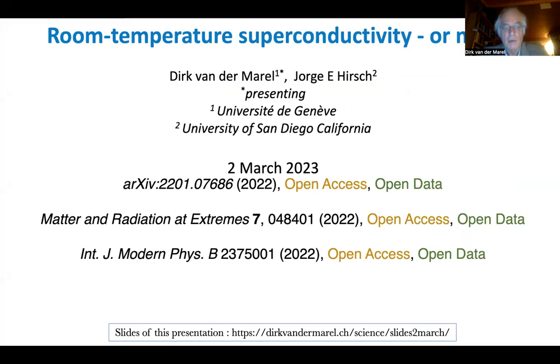I'm going to present you a talk about the analysis of susceptibility data of a room temperature superconductor at high pressure. The work is done in collaboration with Jorge Hirsch, and the results that I will talk about are described in an arXiv paper and in two journal papers which emerged out of this arXiv paper. You will also be able to find the slides of this presentation with those citations on my personal website at the address indicated below.